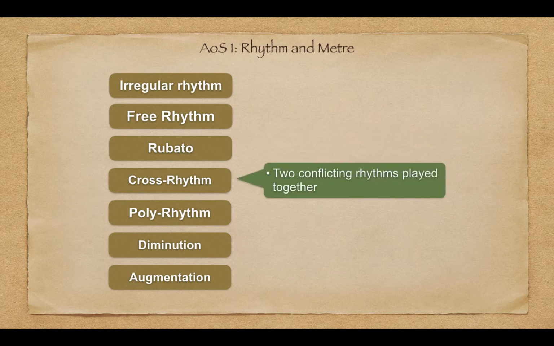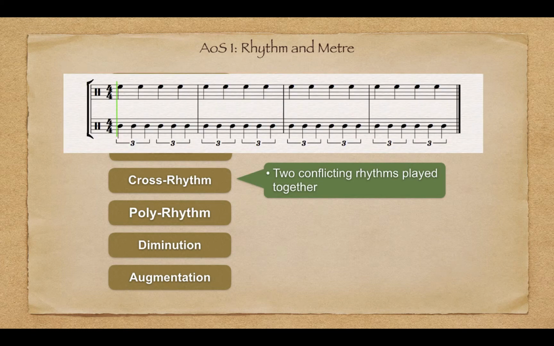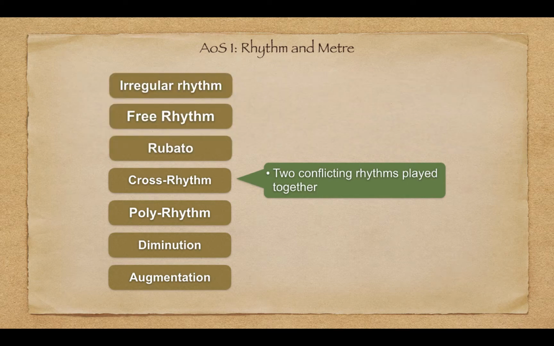Cross rhythm. A cross rhythm is the effect heard when two conflicting rhythms are played together. Here we have a 3/4 cross rhythm. Cross rhythms are not only limited to percussion instruments.